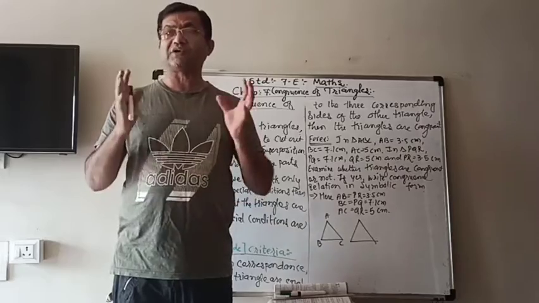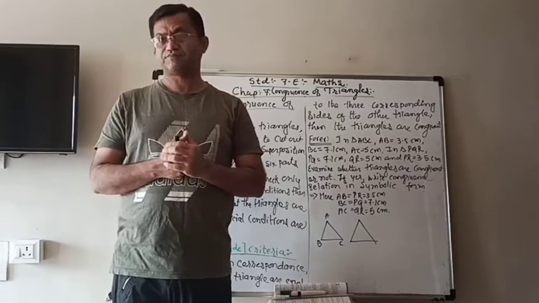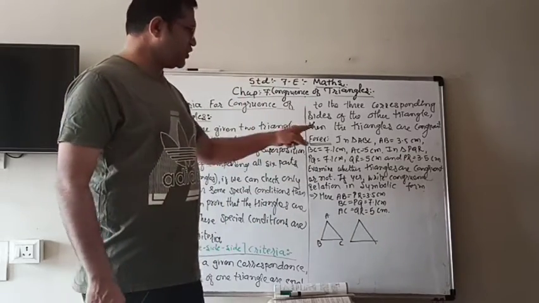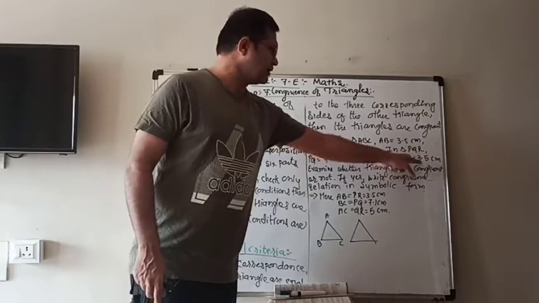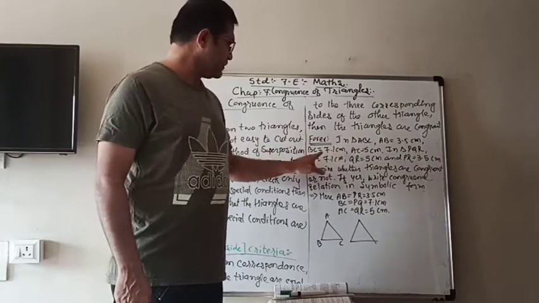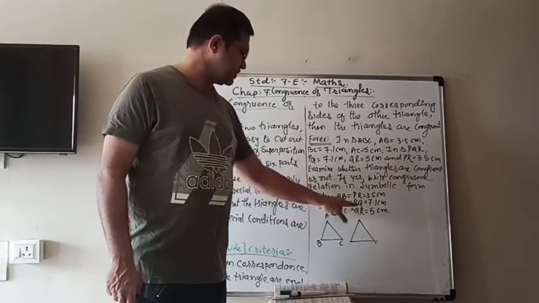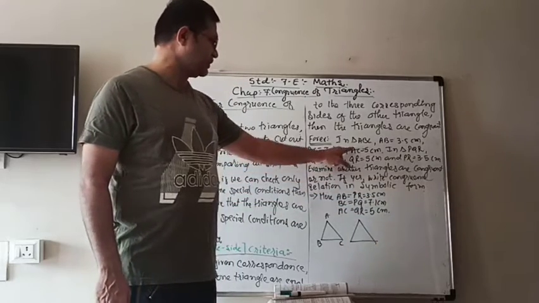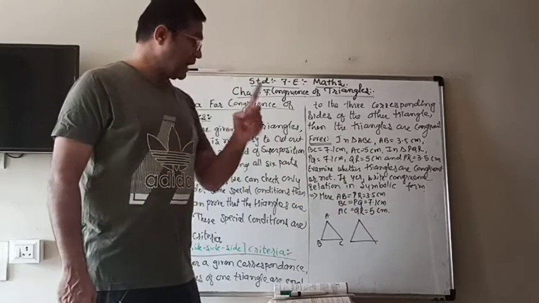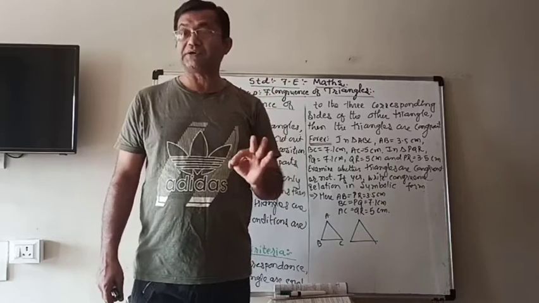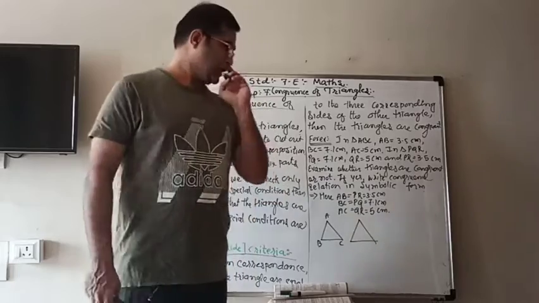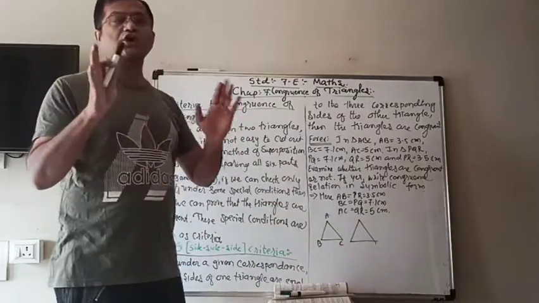And if they are congruent, we have to write down that relation of the congruence in the symbolic form using the symbol. Here you can see that AB and PR are equal, so AB equals PR, 3.5 centimeter. Similarly, BC and PQ are equal, 7.1 centimeter, and AC equals QR, 5 centimeter. Now, it is very, very important to write down the correspondence first. So here it is easier to draw the figure.